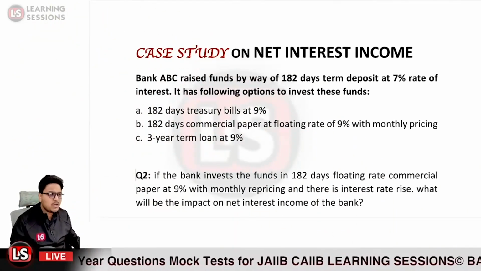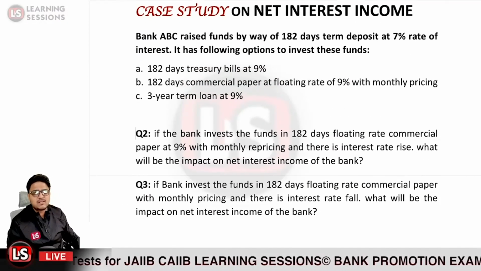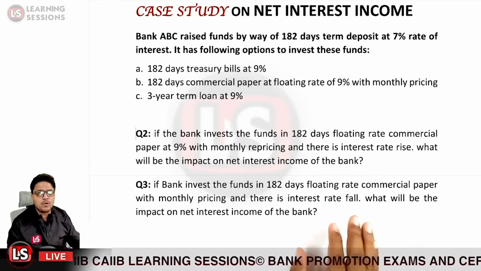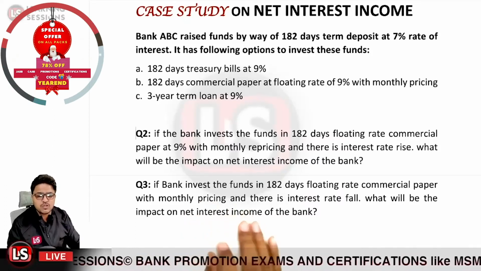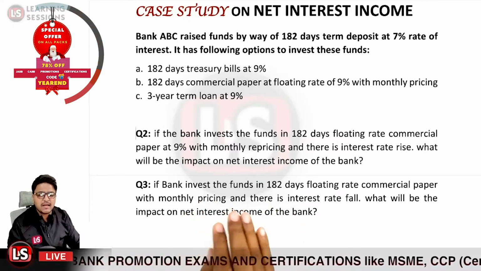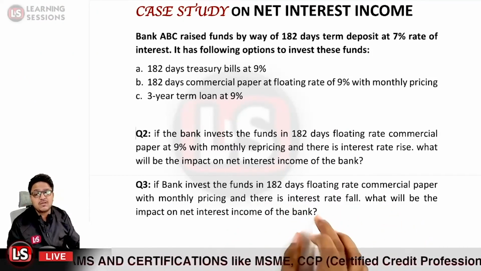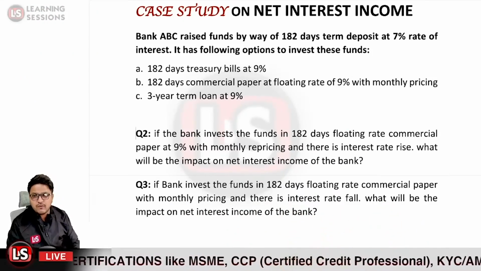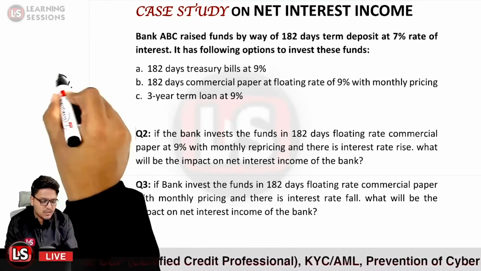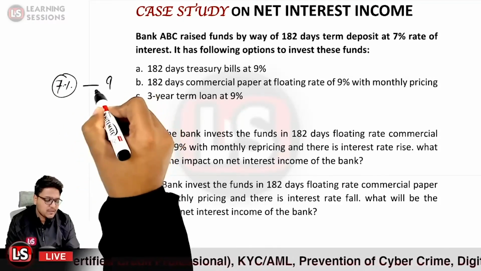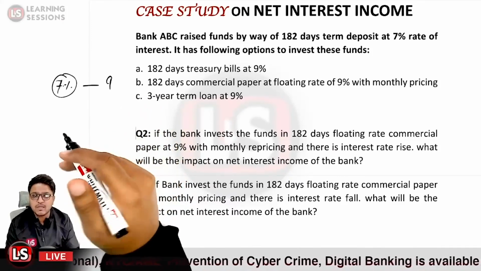Okay, now let's move to the third one, which says, if the bank invests the fund in 182 days floating rate commercial paper with monthly repricing. So the same question is over here, that monthly repricing is there, and further the bank has invested into the 182 days floating rate commercial papers, and there is interest rate fall. If we take this same previous example where the same interest is to be paid on the deposits, and further on your investments, that is on your lending, you will be getting floating rate of interest, and there is monthly repricing.